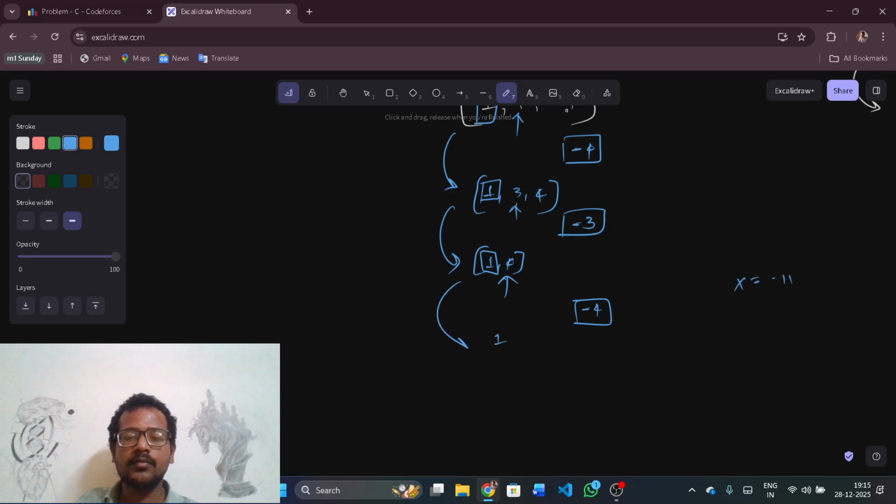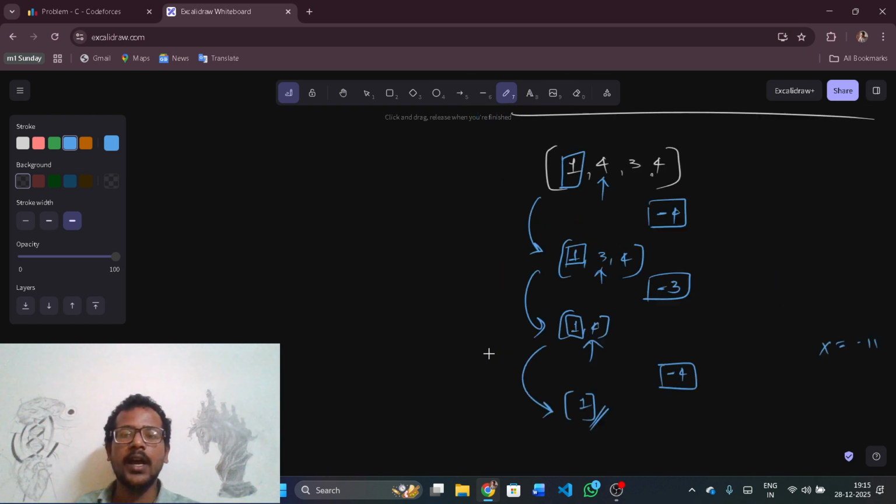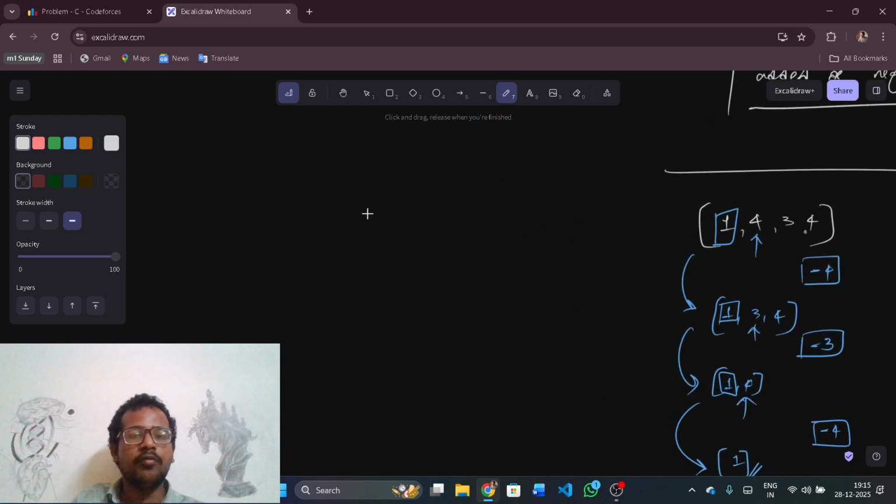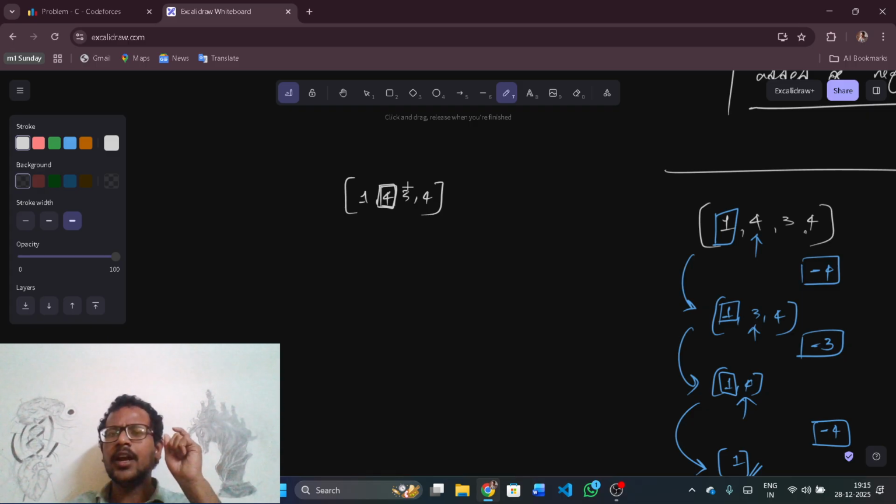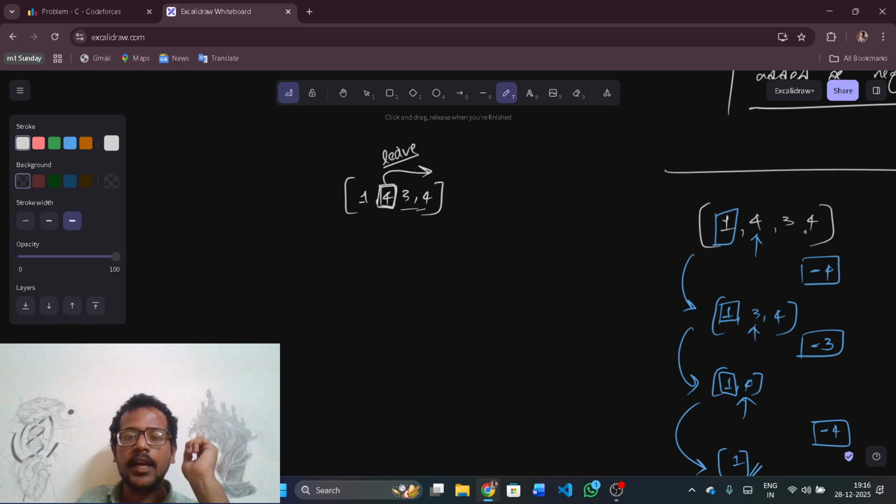Let's wait. So the array is left with only one element, which is left. I'll tell you. First, 1 4 3 4. What if I left this element? Do you see one thing? All the elements which I have marked as left, all the elements are added.